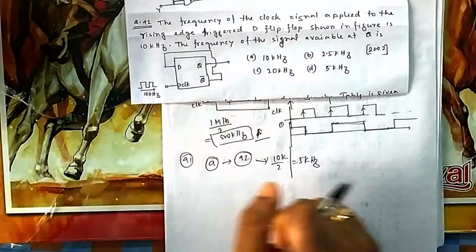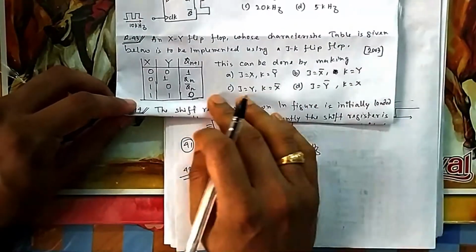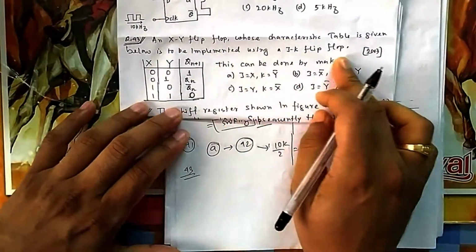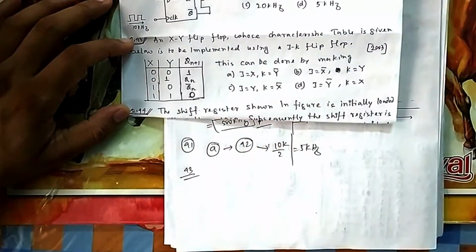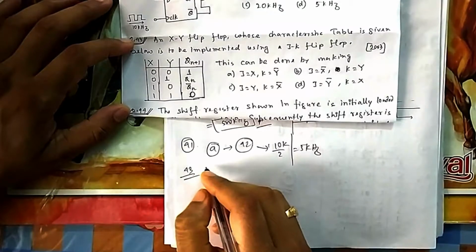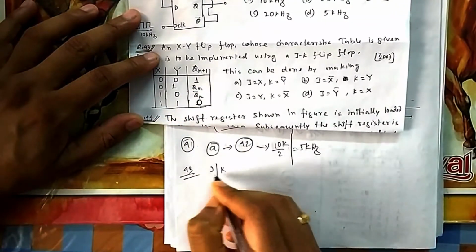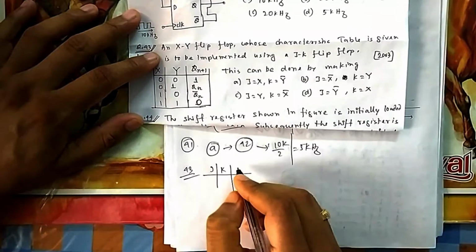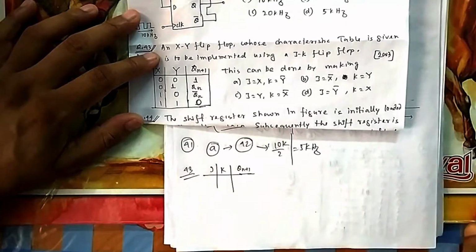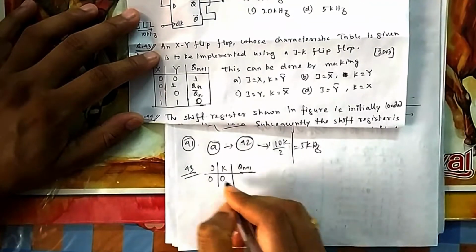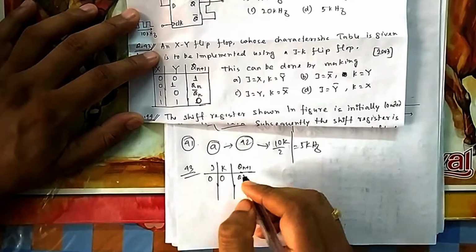wait for the clock signal. An XY flip-flop, whose characteristic table, that is the truth table, is given below, is to be implemented using a JK flip-flop. Then what should be done? Okay. So the truth table of XY is already given, so let it be here. Now if I write the truth table of JK, with the Qn plus 1 state: if it is 0, 0, then it will hold its earlier state. Whatever Qn is there, that will remain in the next stage also.